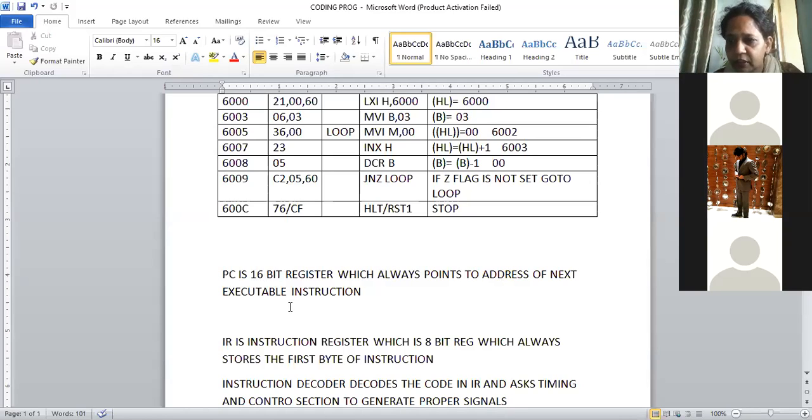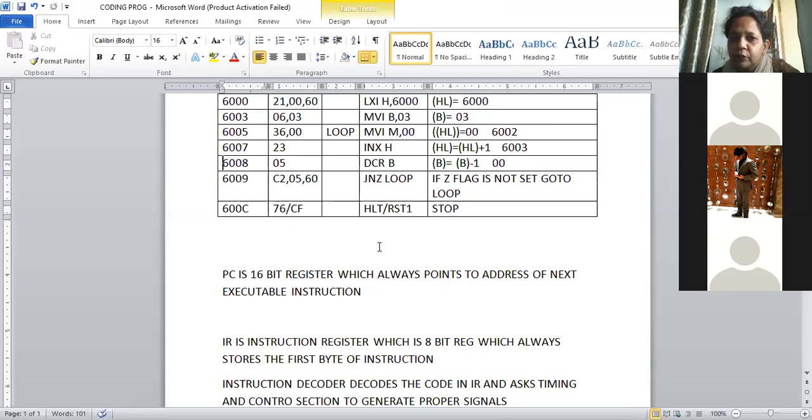See, these are certain registers you must always remember, because in the theory exam at least 2 or 3 registers are asked, correct? For the explanation you will have to give, whenever you are explaining that particular thing, you will have to mention how many bits the register is, what the function of that particular register is, and the full form. So PC is nothing but the program counter. It is a 16-bit register which always points to the address of the next executable instruction.